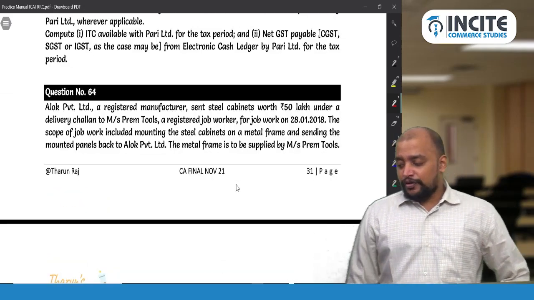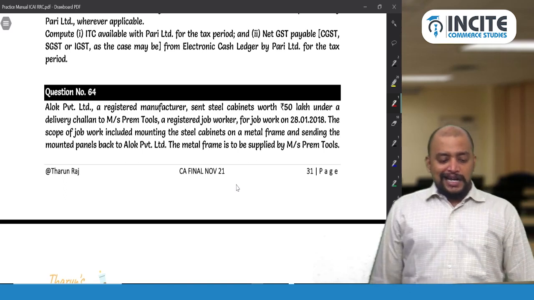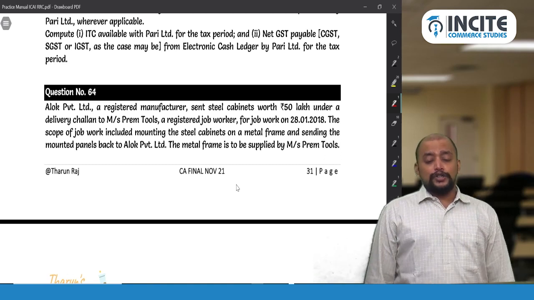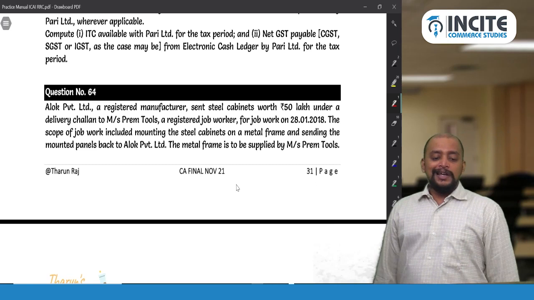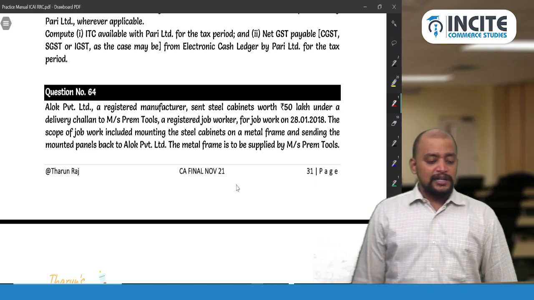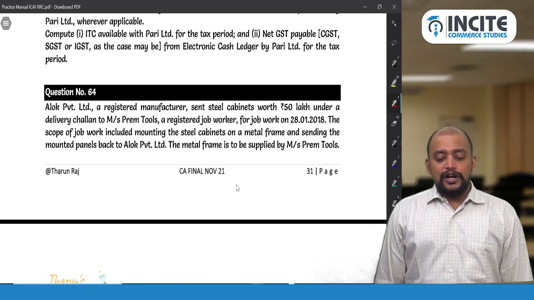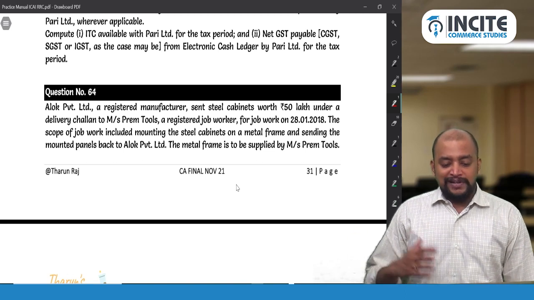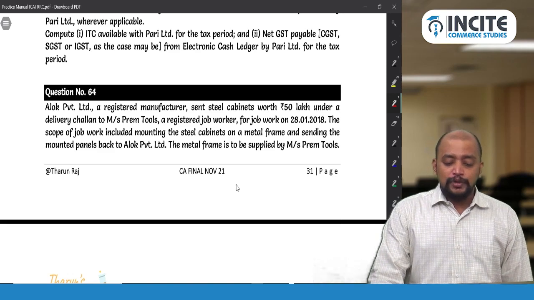Question number 64 is related to job work. See that. Alok Private Limited, a registered manufacturer, sent steel cabinets worth rupees 50 lakhs under the delivery challan to Messrs Prem Tools, a registered job worker, for job work on 28/1/2018. The scope of job work included mounting the steel cabinets on a metal frame and sending the mounted panels back to Alok Private Limited. The metal frame is supplied by Prem Tools.